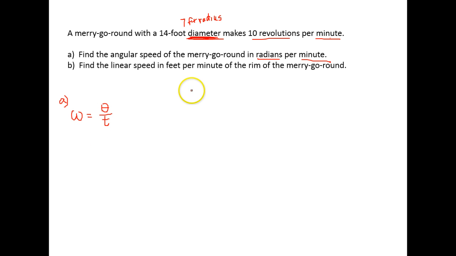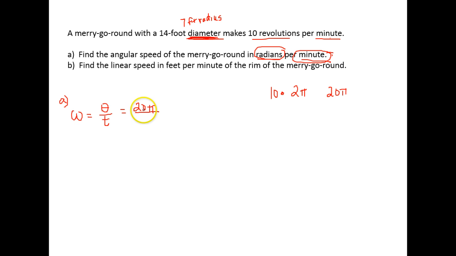Well, how many radians have we traveled? Remember, 10 revolutions means 10 times around the circle. Okay, so once around the circle is 2 pi, so 10 revolutions, 10 times 2 pi, would be 20 pi. That is the measure of our angle. So we know our angle is 20 pi. The amount of time to travel that distance, how long did it take? 1 minute. And they want our answer in radians per minute.